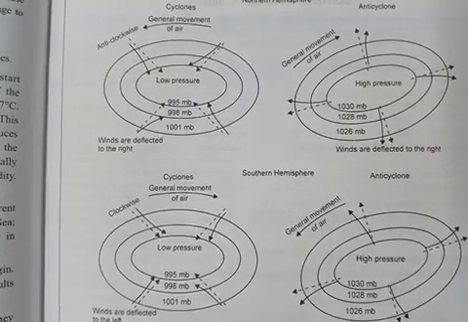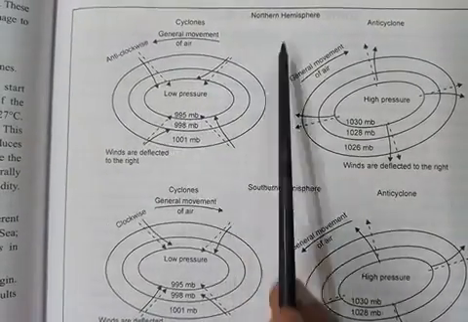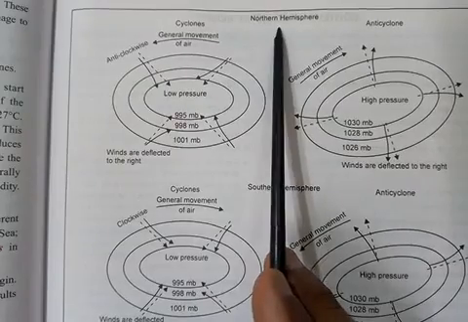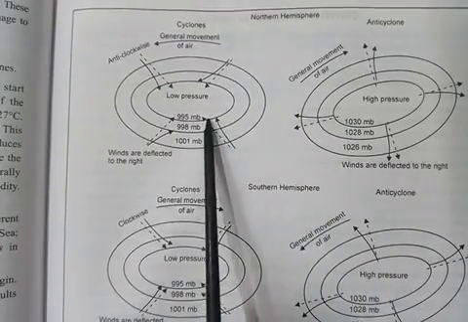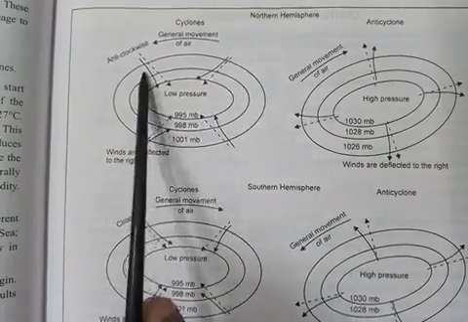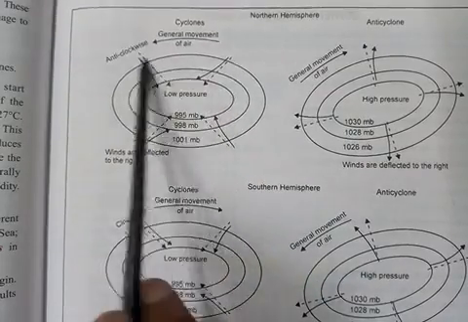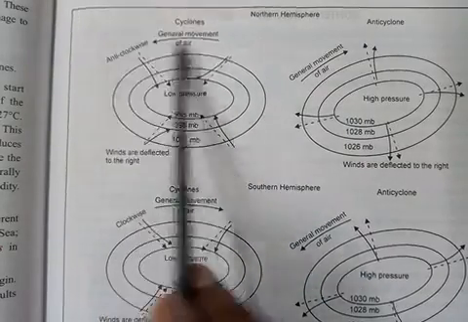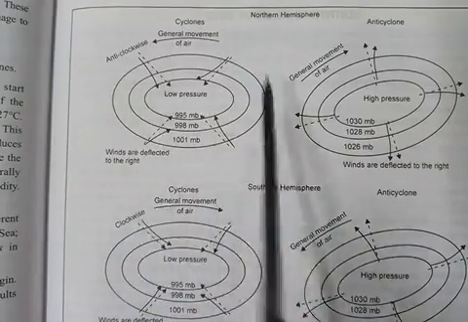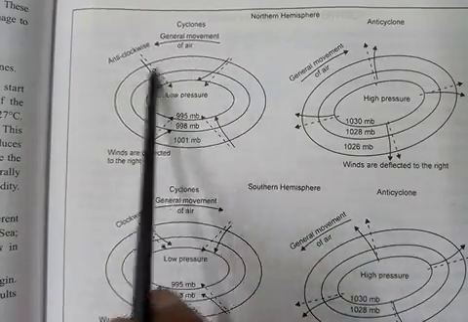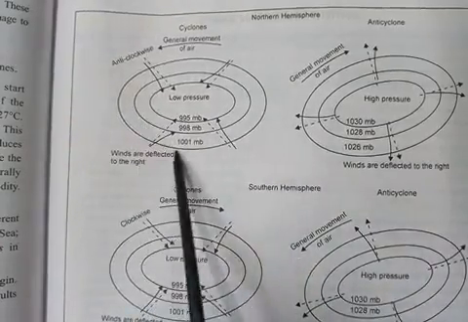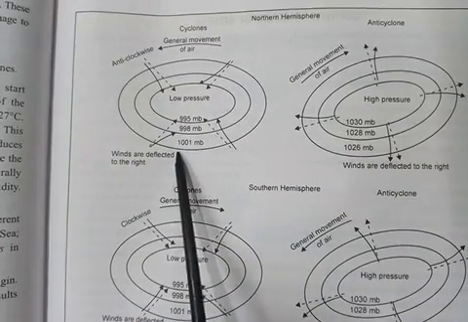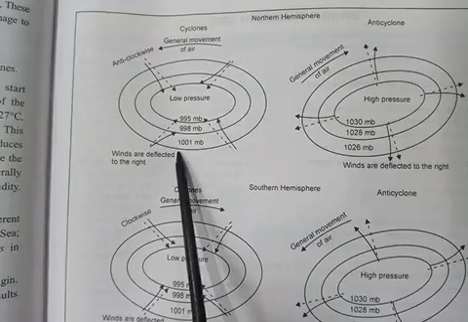Now what happens here? This is the northern hemisphere. In the northern hemisphere, these cyclones move in anti-clockwise direction. Can you see here? This is the anti-clockwise direction. Why is it so? Because all the moving bodies are deflected to the right-hand side.